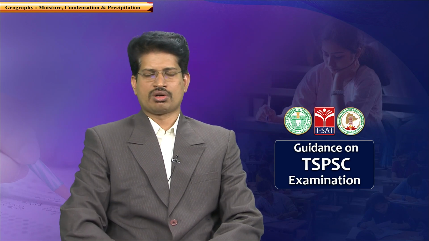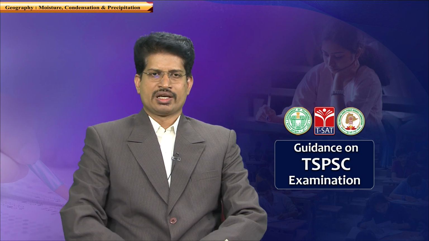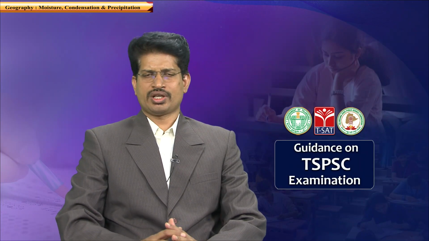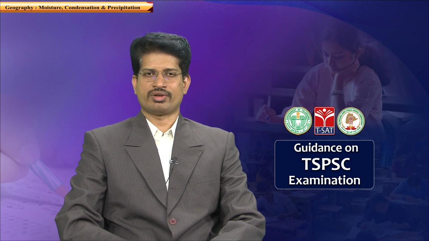So precipitation or rainfall is classified into mainly 3 types: convectional precipitation, orographic precipitation, and cyclonic or frontal precipitation. For precipitation to happen, the basic essential condition is saturation of air.